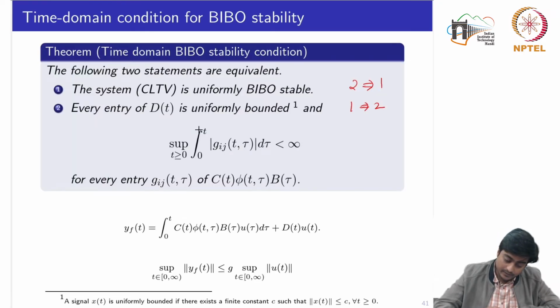So here we have two parts to prove. First, that every entry of d of t is uniformly bounded. Secondly, that this condition is satisfied. First we will see the proof that if some entry of d of t is not uniformly bounded, then the system is not uniformly BIBO stable. The second part of the proof says that if this condition is not satisfied, then the system is not uniformly BIBO stable.